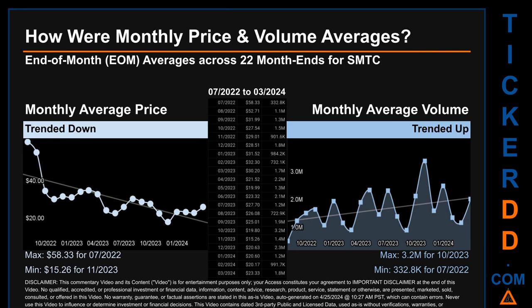The maximum end-of-month average price was $58.33 for 07/2022 while the minimum was $15.26 for 11/2023. Looking at volume, 10/2023 and 07/2022 respectively saw the highest and lowest monthly average volume at 3.2 million and 332.8 thousand.